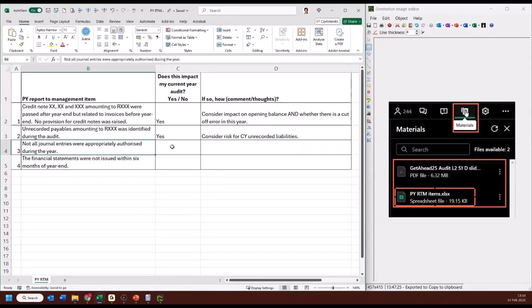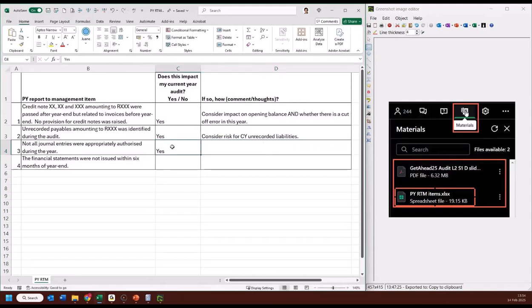However, remember that we already have the fraud risk, not statutory, the required prescribed fraud risk that we have to consider, the possibility of management overriding control. So we already have that risk, and with that risk, what are we doing? We're already testing journal entries. We're already testing if journal entries are appropriately authorized. We are already inspecting supporting documentation for those journal entries to see if they are supported by legitimate, valid documentation. So yes, it does impact my current year audit in the sense that I'm going to have to go and test for it.